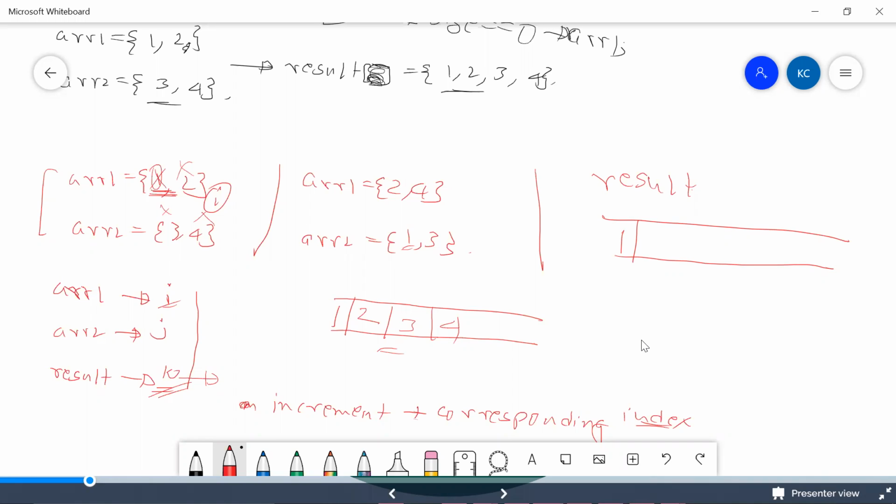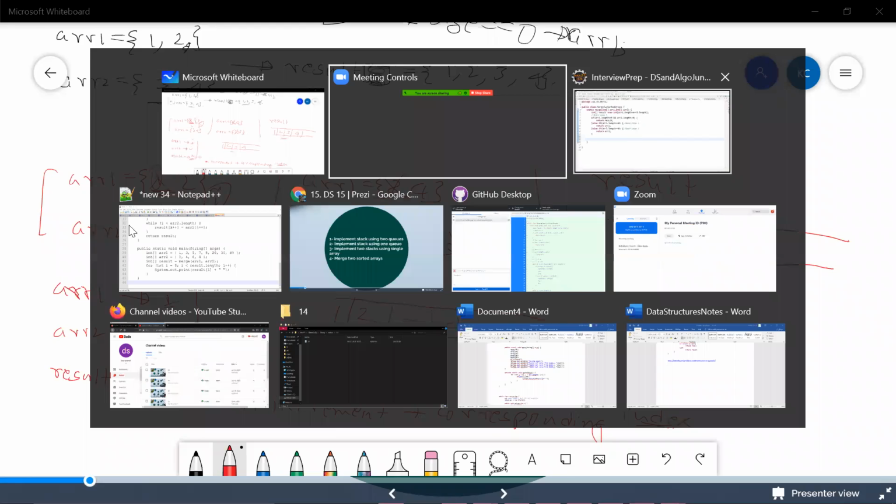So here again, 1 is gone. Now I incremented J, so J will be pointing to 3. So what will happen is, again, you'll be comparing 2 and 3. 2 is less, right? So now you will be putting 2 over here and incrementing I. So similarly, there should be 3 and there should be 4 eventually. Something like this, guys.